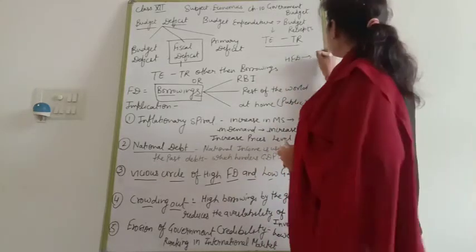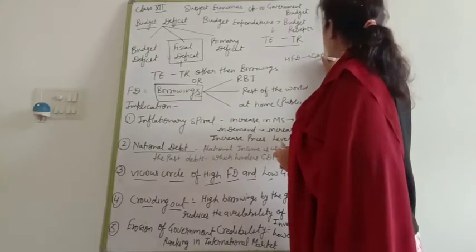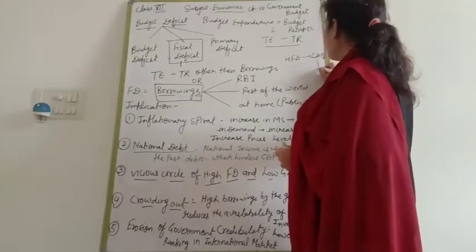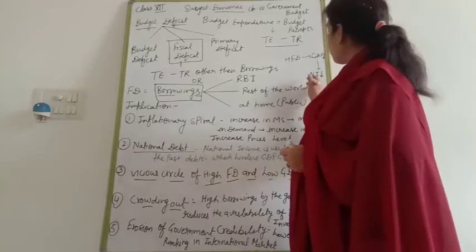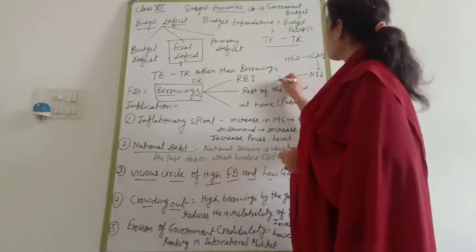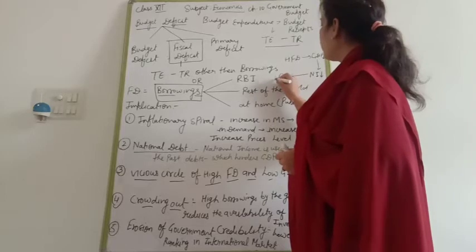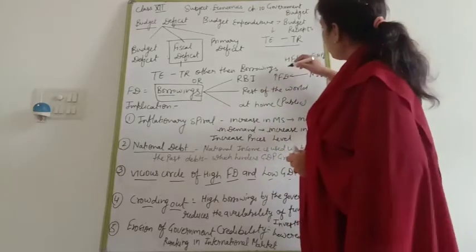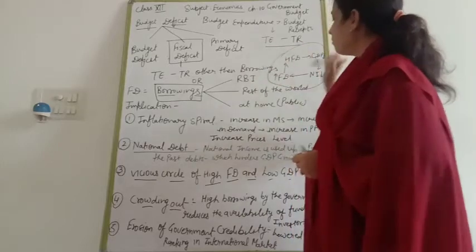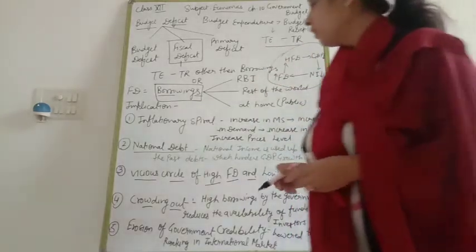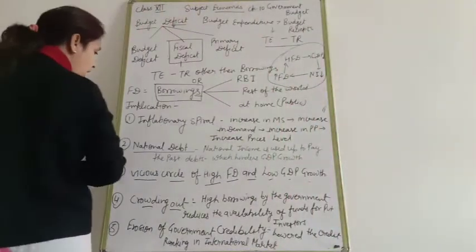GDP growth will be less. And when GDP growth is less, national income will be less. When national income is less, which situation will arise? Higher fiscal deficit. And with higher fiscal deficit, the circle moves on. That is a vicious circle. Clear? Next, that is crowding out.